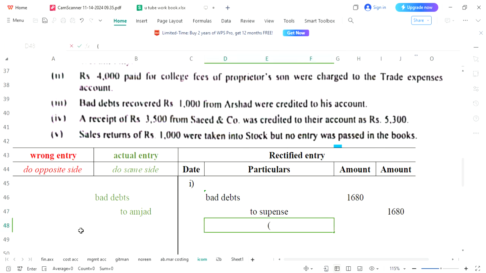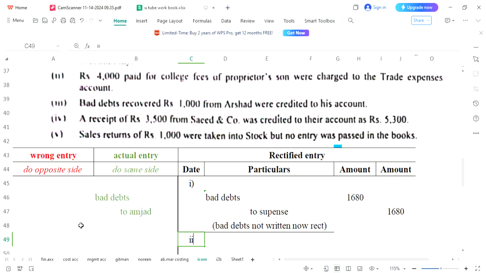and you may put narration, bad debts not written, now rectified. First entry is completed.